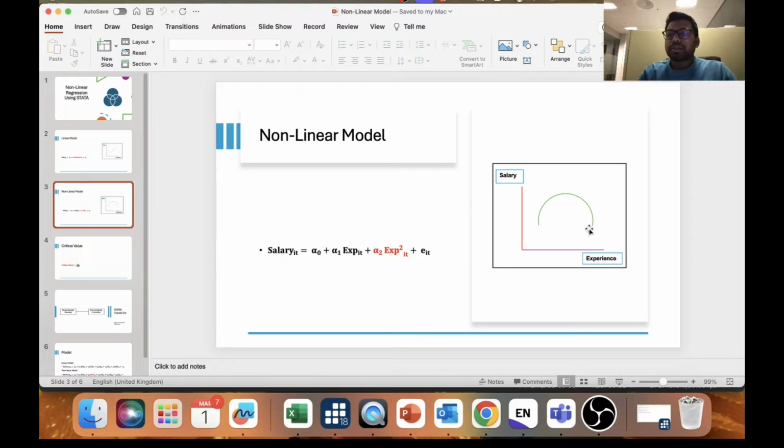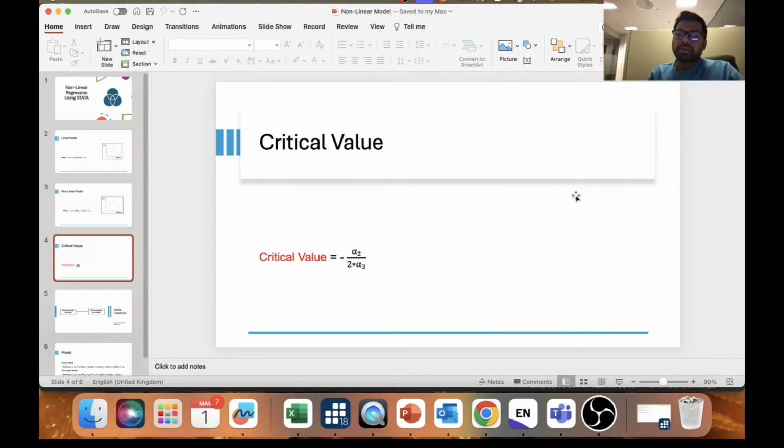Now if you consider the example of experience and salary, obviously if you have certain experience, your salary is going to increase, but after a certain point your salary is going to decline. We call this the critical point, and you need to find it. The formula to find the critical value, which I'm going to explain later, is alpha 2 divided by 2 times alpha 3.